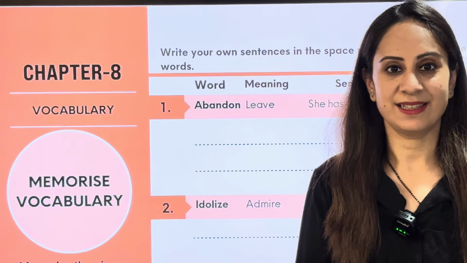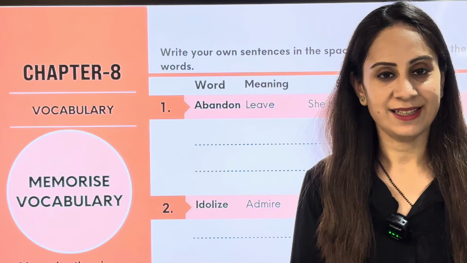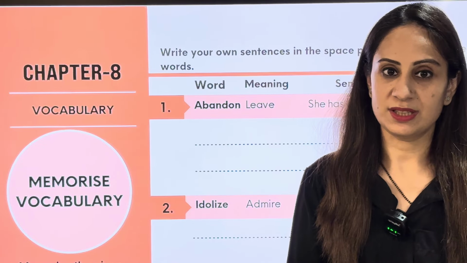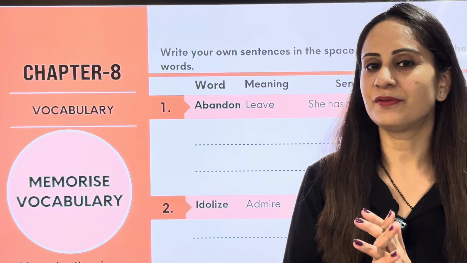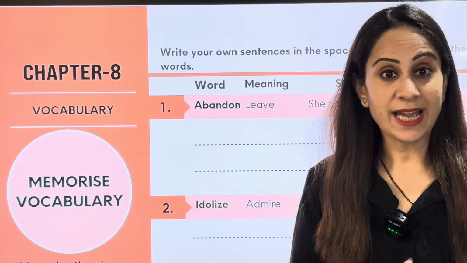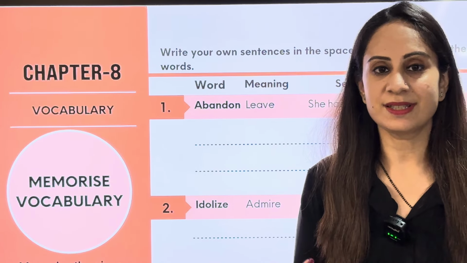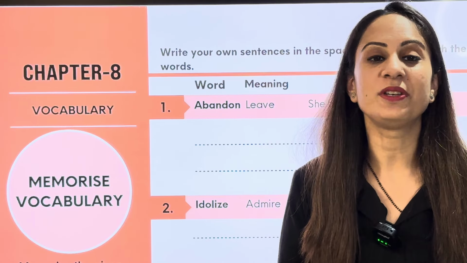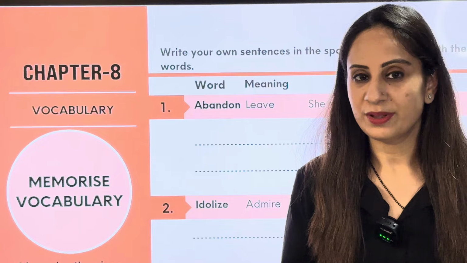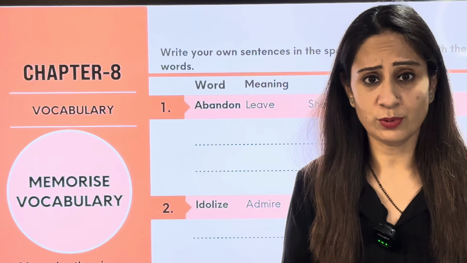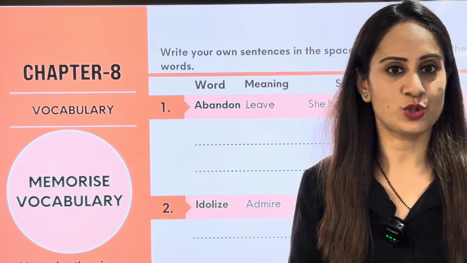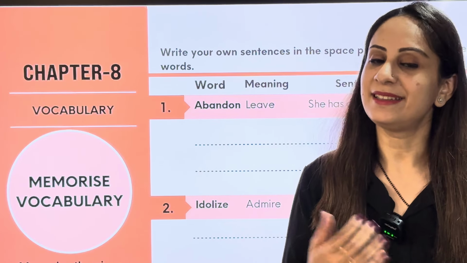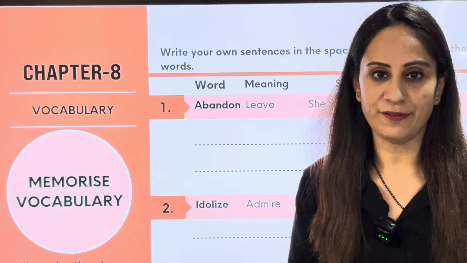Chapter number 8 is what we are going to do today. In this chapter, as you can see, we have vocabulary words. I hope we all know the significance of vocabulary words. Vocabulary words help me to understand and think in English. If I have the right words, only then I'm going to think in English. And we all know that you cannot speak any language fluently if you do not think in that language. So these words will help you to think naturally and then speak English very fluently.